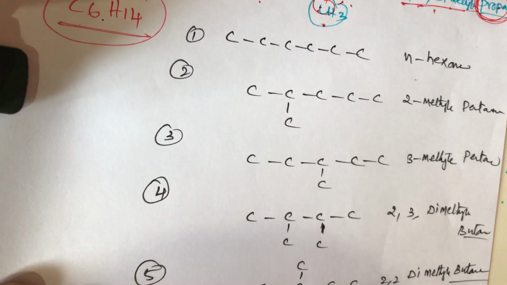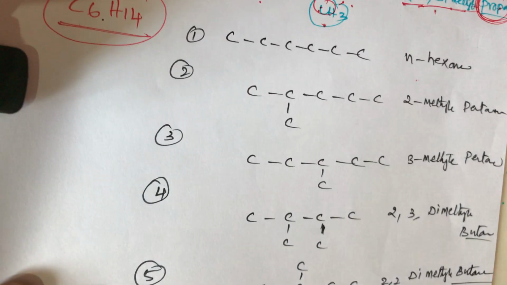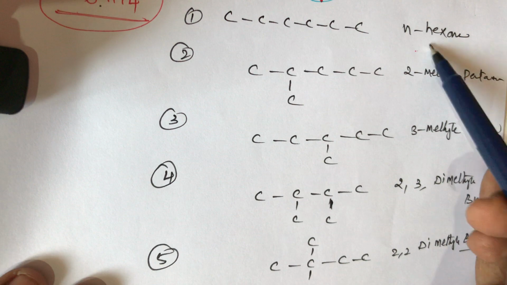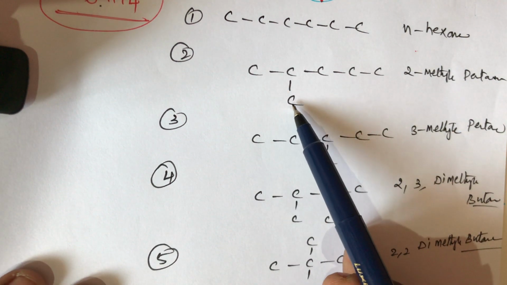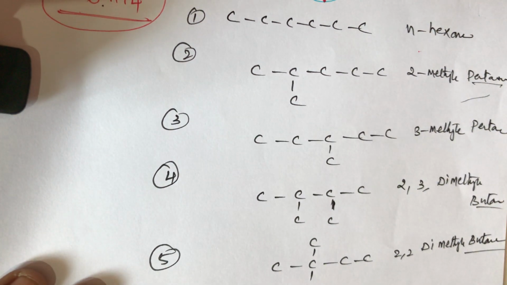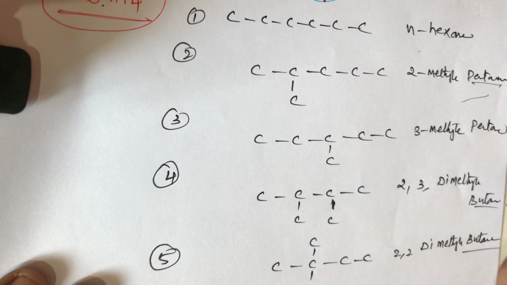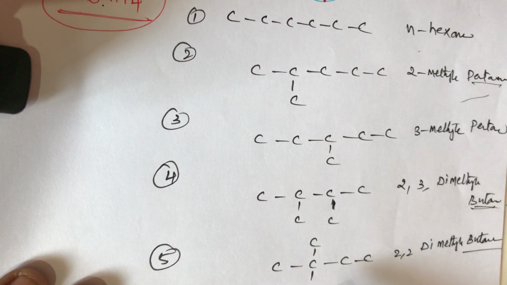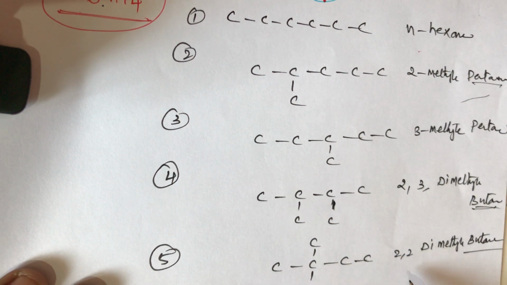So here in C6H14, five structures are possible. Structure 1 is n-hexane, the second is 2-methylpentane, the third is 3-methylpentane, the fourth is 2,3-dimethylbutane, and the fifth is 2,2-dimethylbutane.